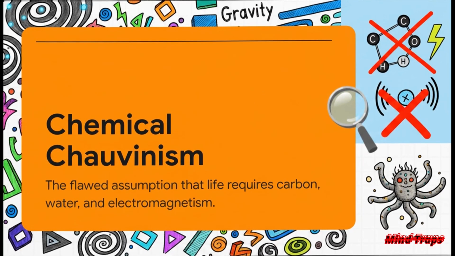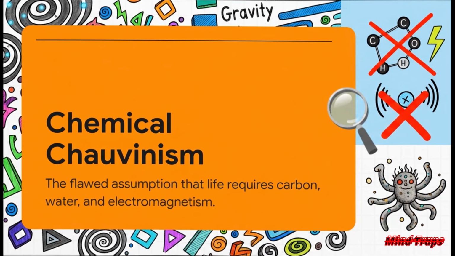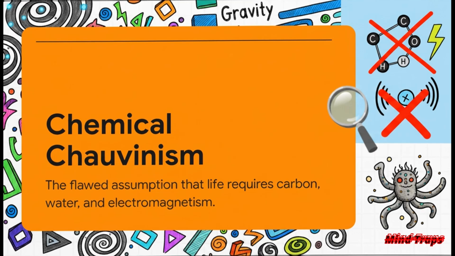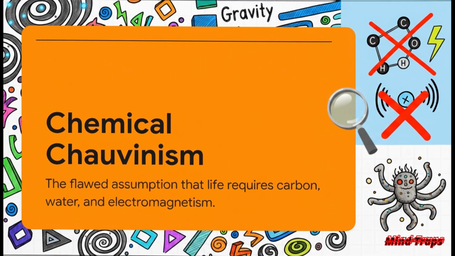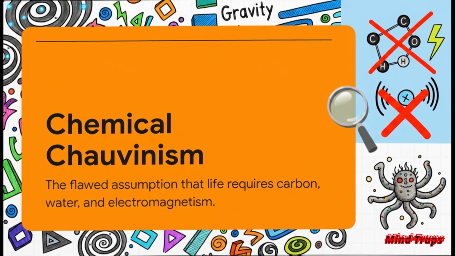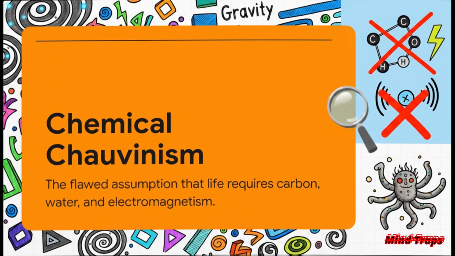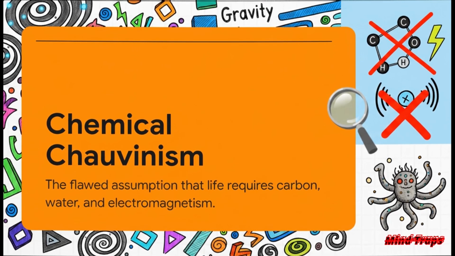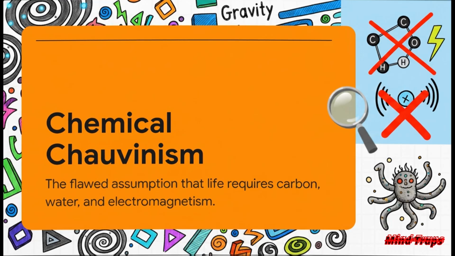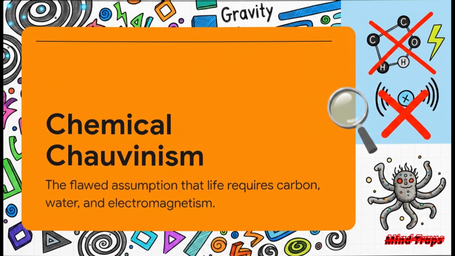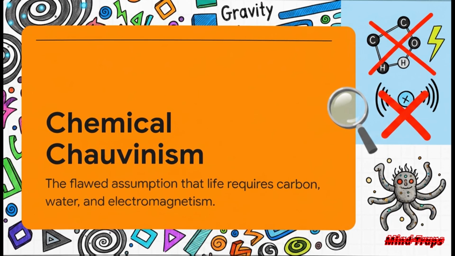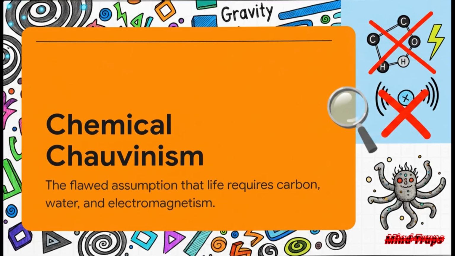This whole concept brings us face to face with our own biases, specifically something called chemical chauvinism. This is the inherently flawed assumption that life strictly requires carbon, water, and electromagnetism simply because, well, that's all we've ever experienced. But if we can reject those biases and accept that life is fundamentally just localized information and energy processing, the universe becomes infinitely richer.